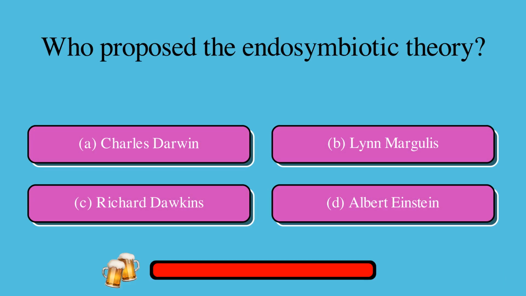Which letter is it, either A, B, C, or D, followed by the word "or" between each possible solution? Who proposed the endosymbiotic theory? A. Charles Darwin, or B. Lynn Margulis, or C. Richard Dawkins, or D. Albert Einstein? The correct answer is B. Lynn Margulis.